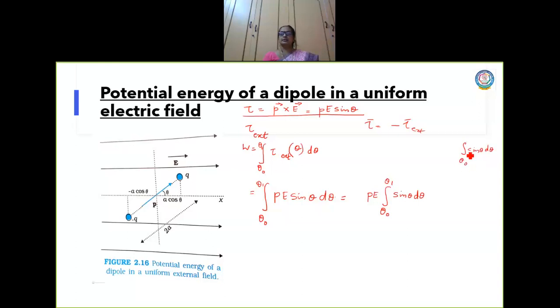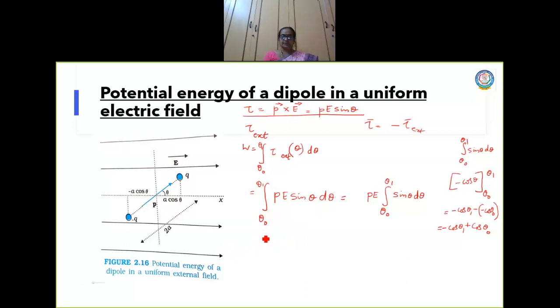Now with the limit theta naught to theta 1. Integral sine theta is minus cos theta, right? So theta naught to theta 1. When I substitute, I will have upper limit minus lower limit. So minus cos theta 1 minus cos theta naught. So this will be minus cos theta 1 plus cos theta naught. So I can write this as rearranged.